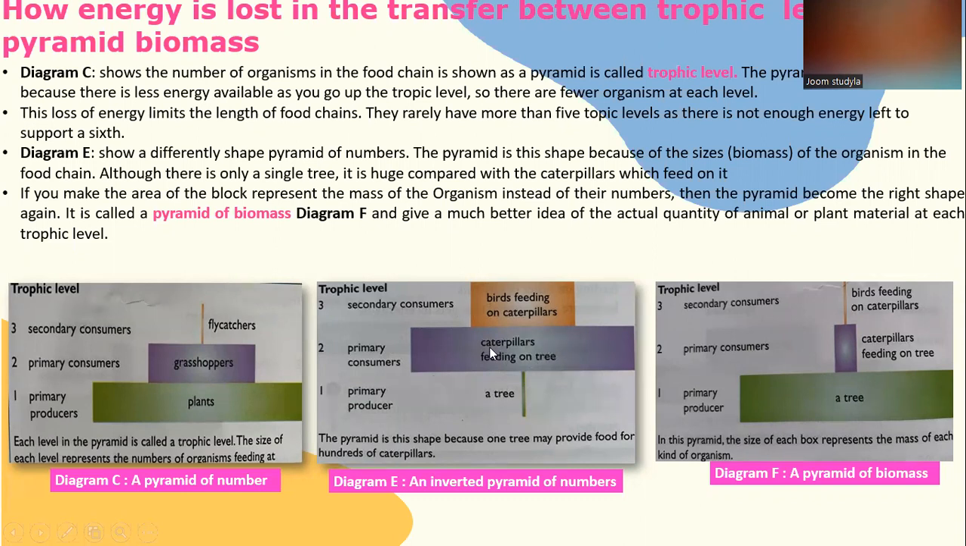And the caterpillar is a primary consumer eaten by a bird. So you can see in the diagram the caterpillar is slightly bigger than the bird. Okay, but it's different from diagram F, because in diagram F the pyramid is represented in the form of biomass. So the tree shown in this diagram is slightly bigger than the caterpillar, as well as the bird that feeds on the caterpillar.